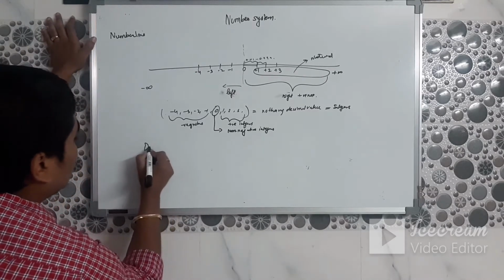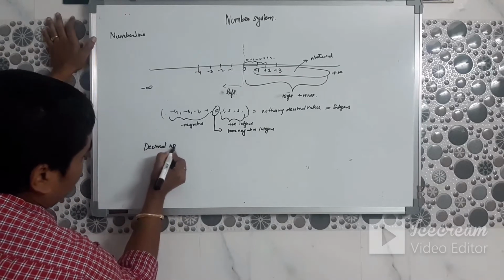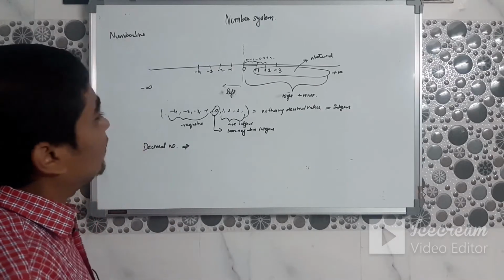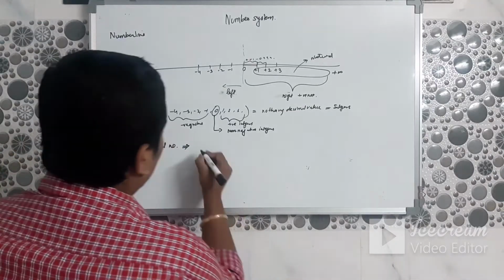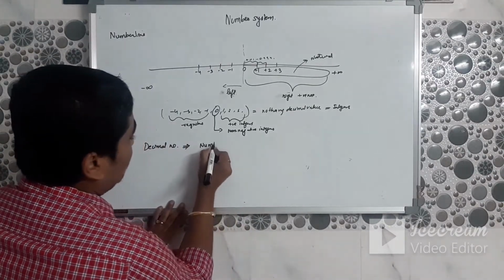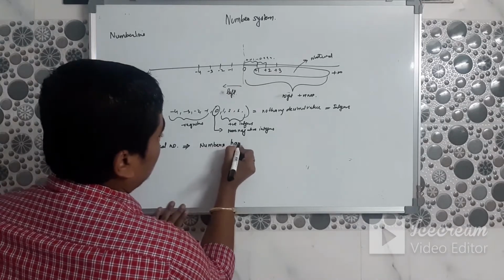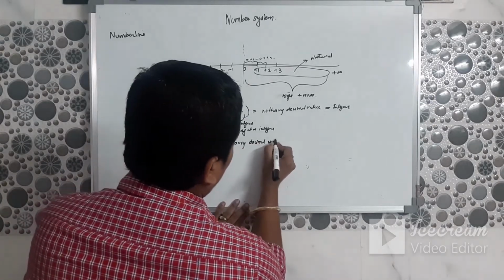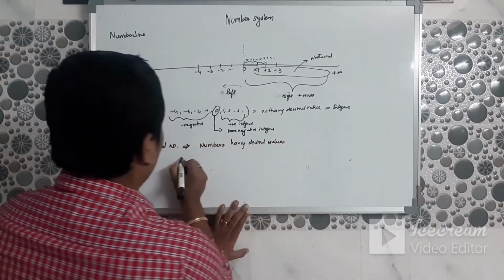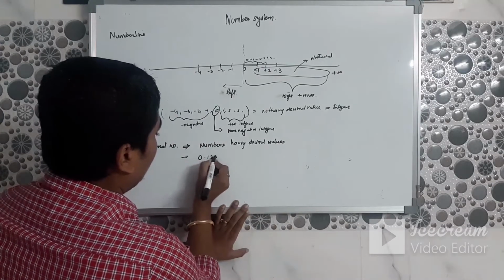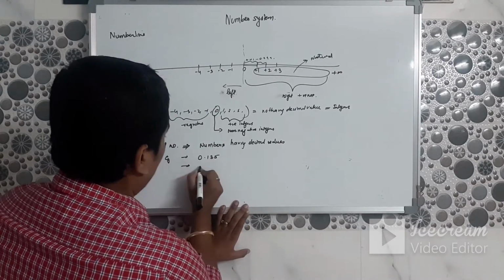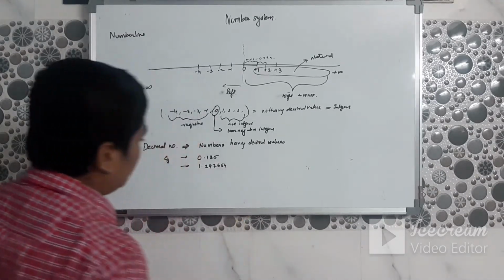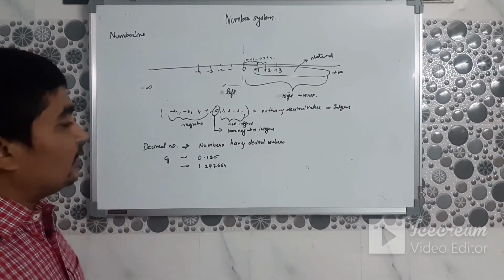Now what is a decimal number? Decimal numbers are ones which have a decimal value in them. Numbers having decimal values, for example 0.135 or 1.297654. These are called decimal values or decimal numbers.